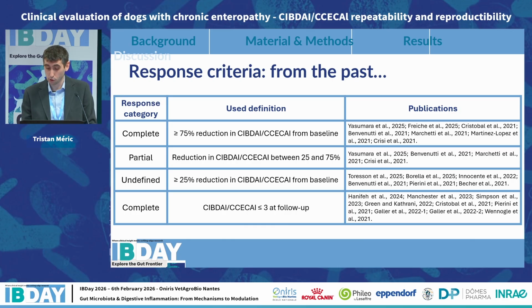Other studies also define response as a CIBDI or a CCHI inferior to 3, but this does not allow us to catch all clinical improvement. For example, a dog that is first scored a CCHI of 9, then of 5, is improving, but such a definition will not catch such improvement.